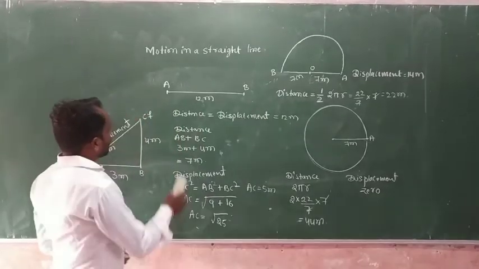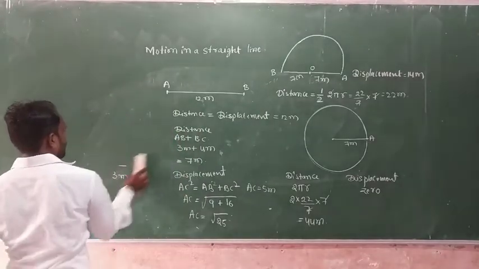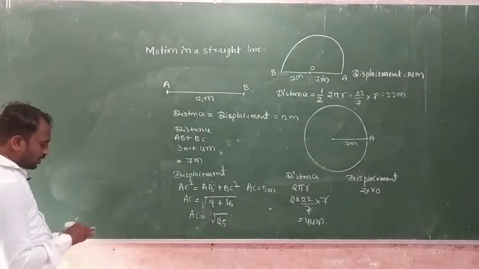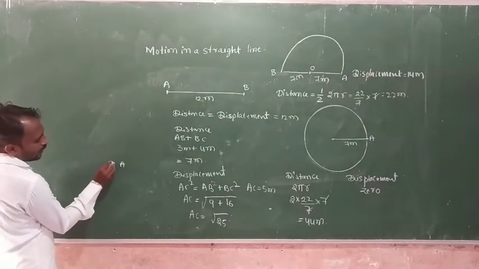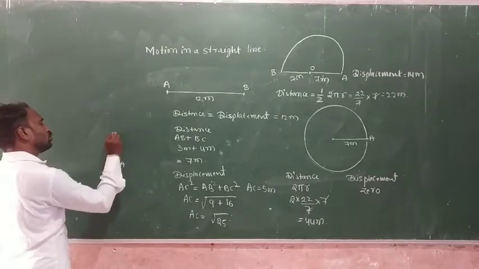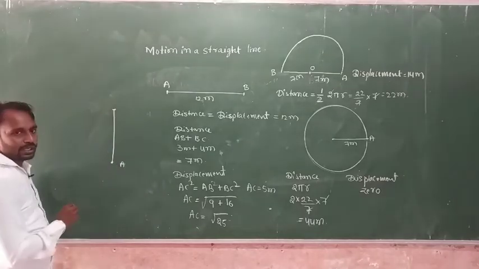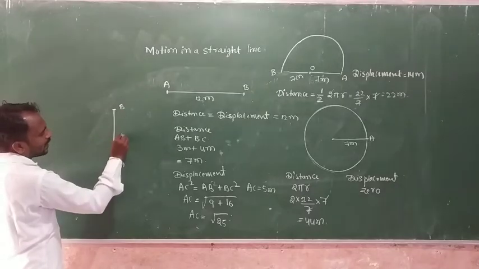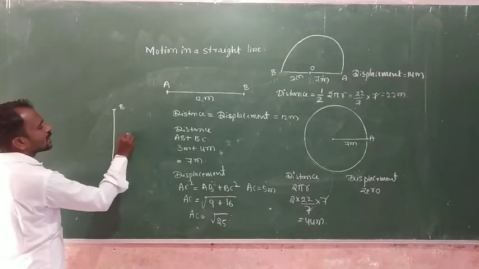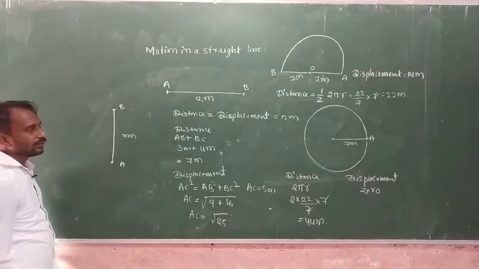Okay, another example. Suppose this one is the initial position A. The object travels from A to B, and the A to B distance is 7 meter.